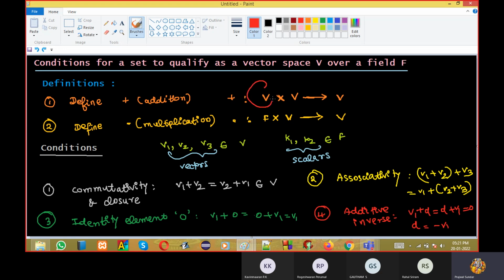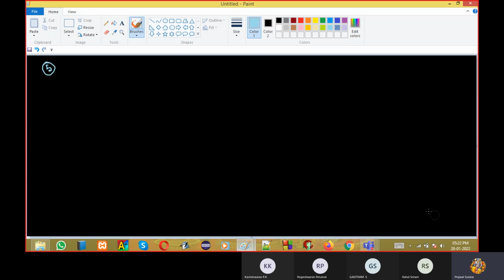I'm taking one element from vector space, another element from vector space, and I'm checking whether the result is also in vector space. Is it clear? We are not talking anything about field. In addition operations, one element from vector space, another element from vector space, result should be in vector space. But if you're talking about multiplication, we will take one element from the field, another element from vector space, and check if the result is in vector space. One minute, I will explain.